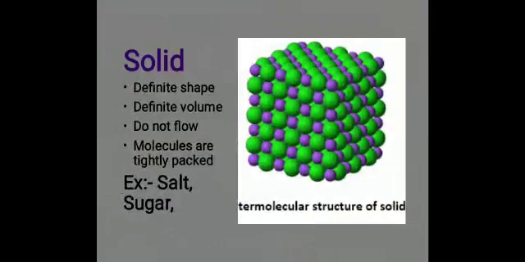Some solids can change shape. For example, a sponge can change its shape when force is applied. Rubber also can change shape by stretching. So this is about the solid. Examples are salt and sugar.